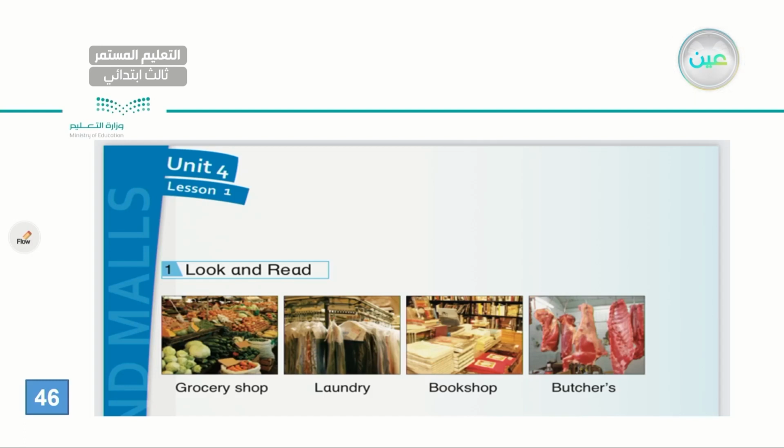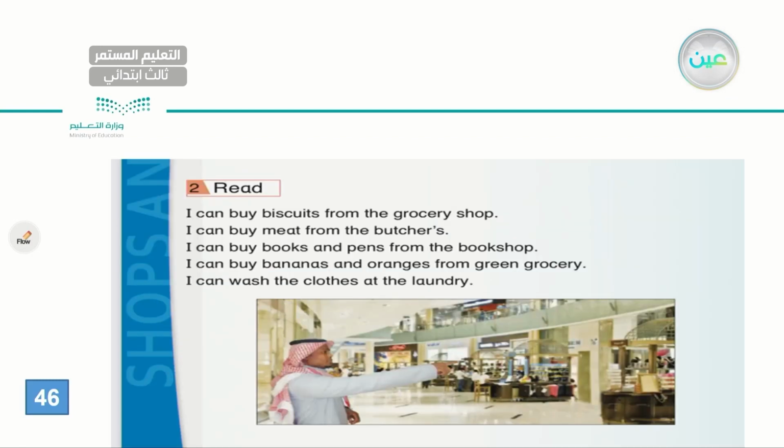Butchers. One more time, butchers. One last time, butchers. Very good. So I have grocery shop, laundry, bookshop, and butchers. Very good. Now, let's go to the lower part. For the lower part, we need to read.